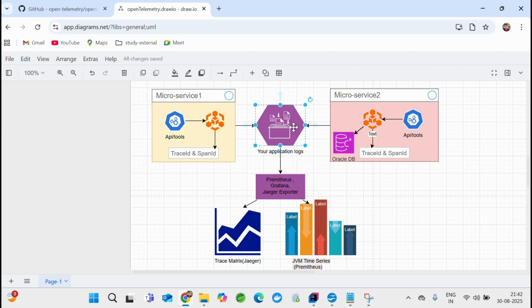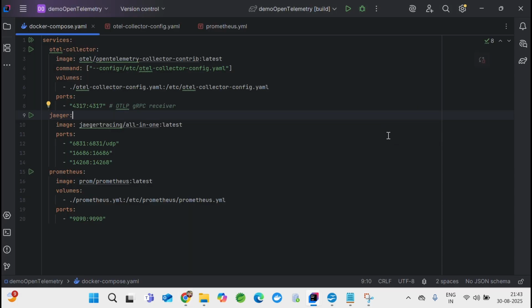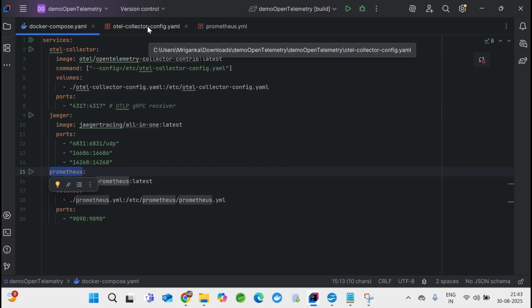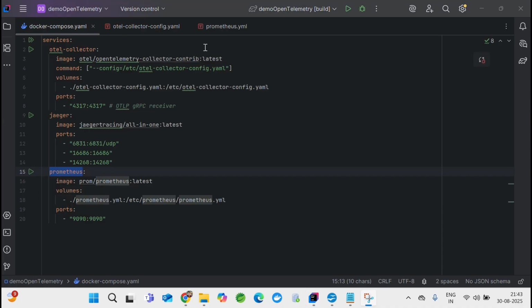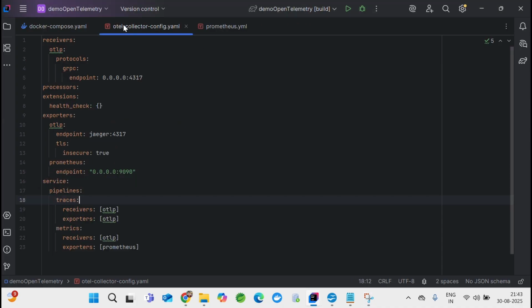Now this will export the data, and this guy is like an agent for each of the services, it will collect the data, right? So when you see here, these are nothing but the collectors. This collector is who will be collecting the data, right? So these are two essentially tools which will be consuming this data, right? And for me, you can see over here, I have this collector.